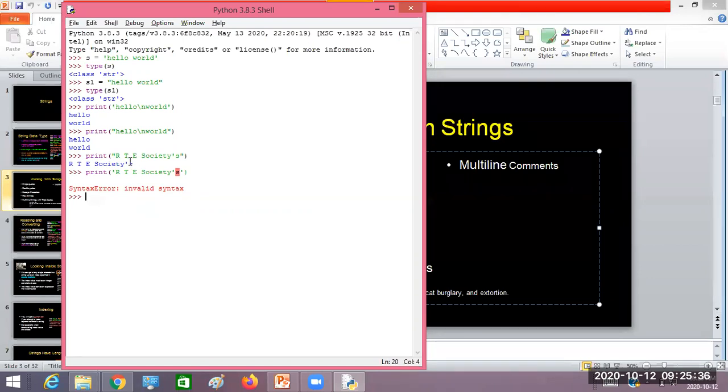So if you want to display some special characters like a single quote, or a double quote itself, in the text, what you can do is go with the escape character, that is backslash.